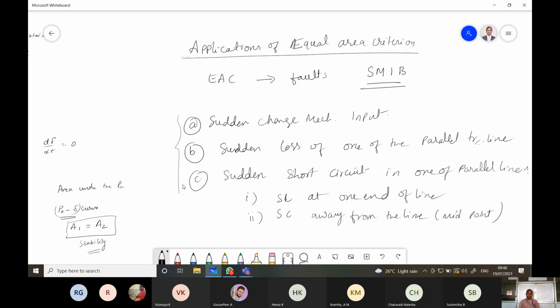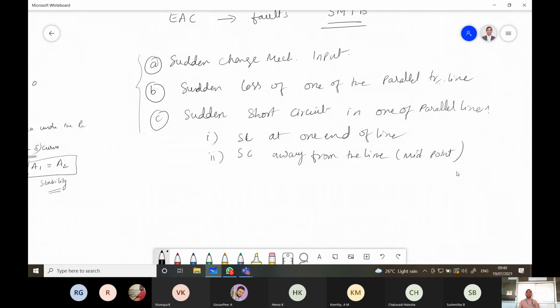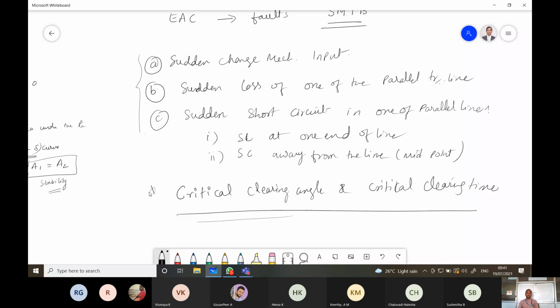Considering these, and after the circuit breaker is open, we can reclose the circuit breaker. At that time also we can assess. And in this case, very important concepts are critical clearing angle and critical clearing time. So these are very important.